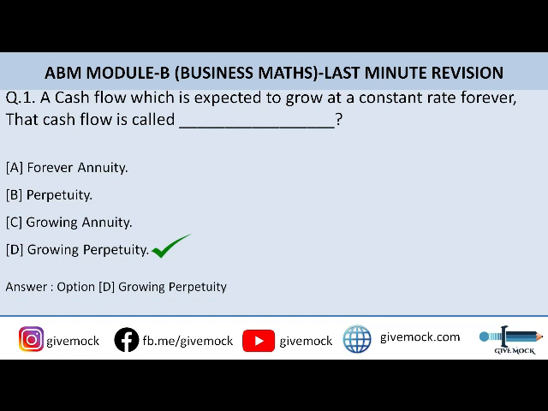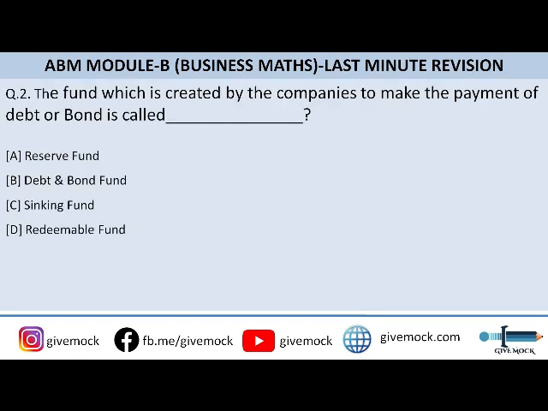Okay, so let's move on to question number 2. The fund which is created by the companies to make the payment of debt or bond is called. So guys, the companies create fund annually. They create fund for paying off their debt or bond. What it is called, you need to take the right answer. So you can go to the options. Option A is reserve fund, option B is debt and bond fund, option C is sinking fund, and option D is redeemable fund. So if you have gone through the syllabus and if you have read these things, the question would be very easy. Otherwise it is confusing. So let me tell you the answer. The correct answer to this question is option C, that is sinking fund.